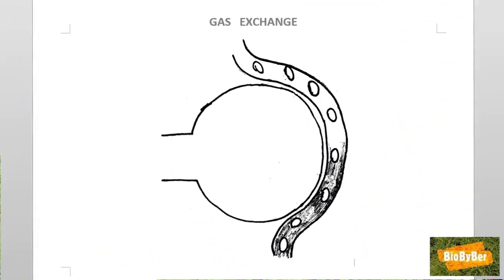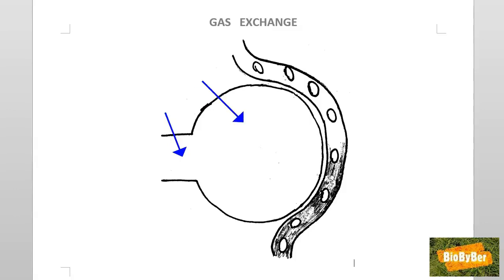Let's try to understand what's going on here. Do you remember in class we had a model of an alveolus? We had rubber tubing stuck into a ping pong ball surrounded by an onion bag. The rubber tubing was representing the bronchiole. The ping pong ball was representing the air sac. And the onion bag was representing the capillary. This is therefore a diagram of an alveolus.